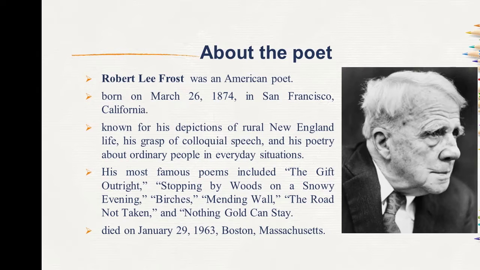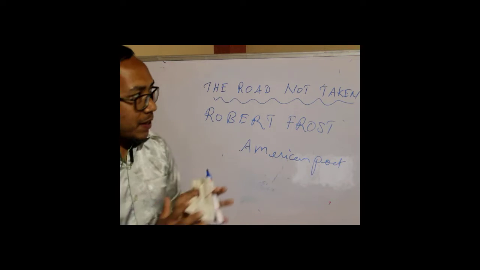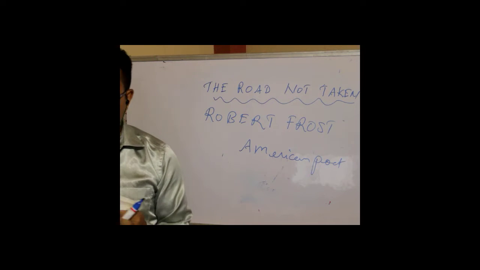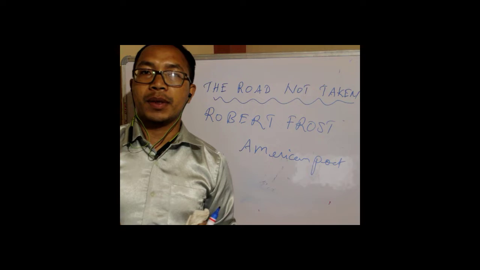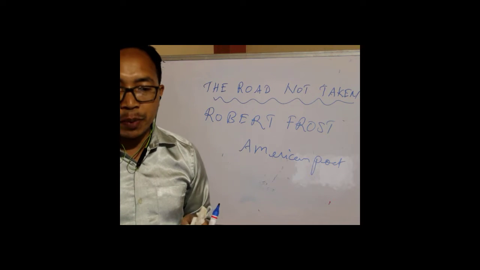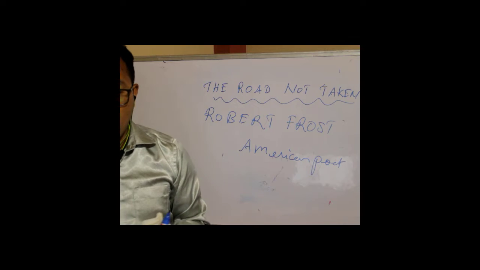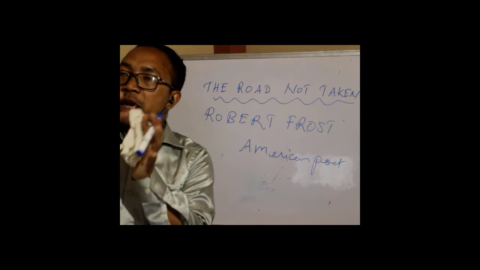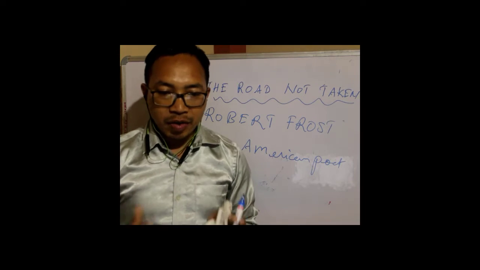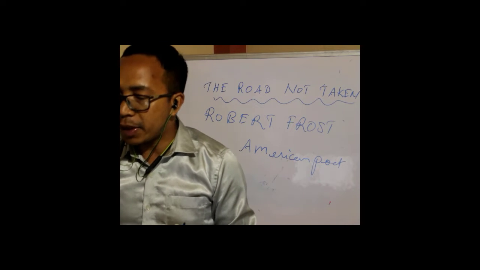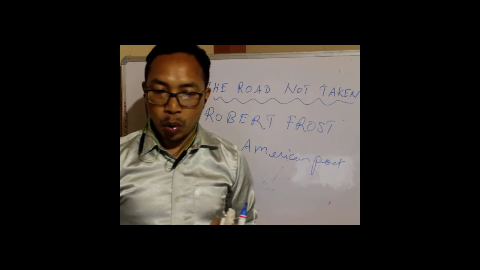And he is known for his depictions of rural New England, his grasp of colloquial speech, and his poetry about ordinary people in everyday situations. So we can say that the themes of his poetry are always taken from the common people, the ordinary people, not the people who belong to the high class or the kings and the queens. Rather, he chose ordinary people to be the subject of his poems, right?